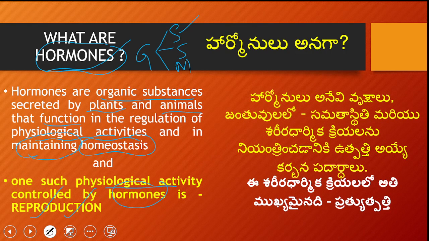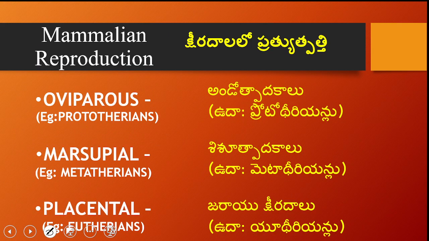Now we are dealing with the control of the reproductive system in mammals. Coming to mammalian reproduction, mammals are divided into three types: prototheria, metatheria, and eutheria. Prototherians are oviparous. That means they produce eggs. These are egg laying mammals, like hens. Hence we call them oviparous.